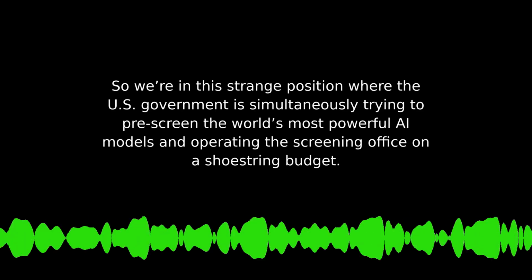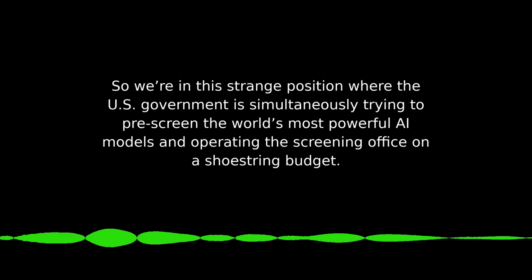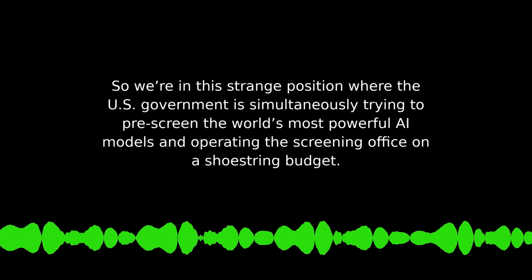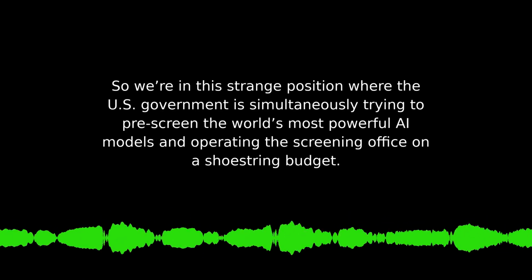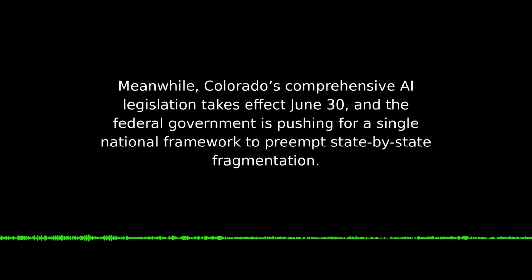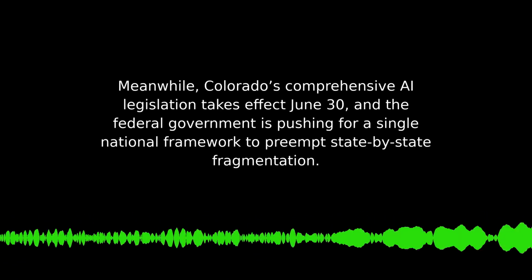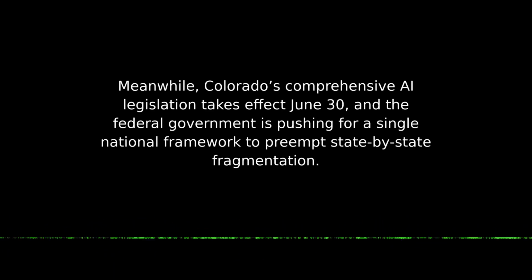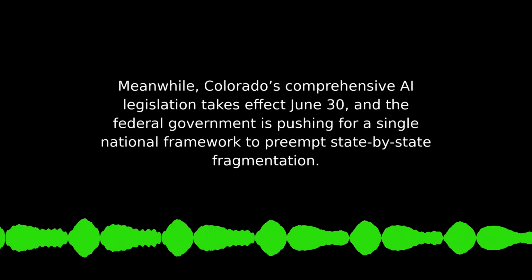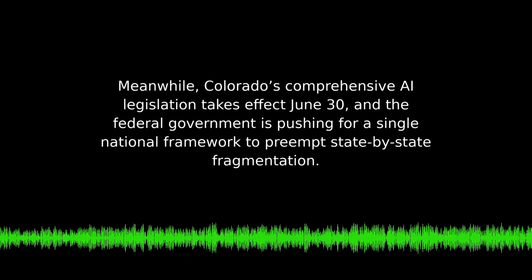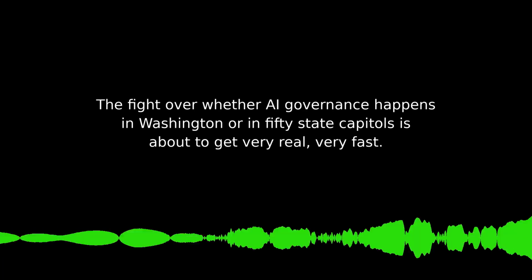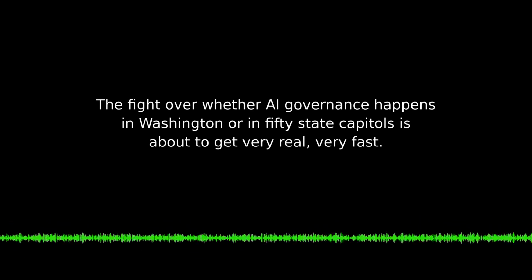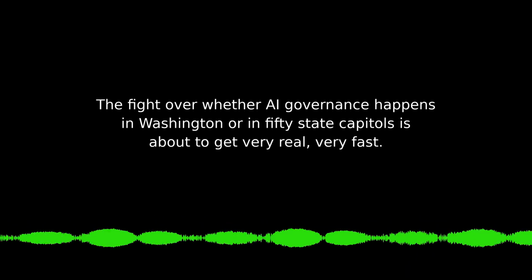So we're in this strange position where the U.S. government is simultaneously trying to pre-screen the world's most powerful AI models and operating the screening office on a shoestring budget. Meanwhile, Colorado's comprehensive AI legislation takes effect June 30th, and the federal government is pushing for a single national framework to preempt state-by-state fragmentation. The fight over whether AI governance happens in Washington or in 50 state capitals is about to get very real, very fast.